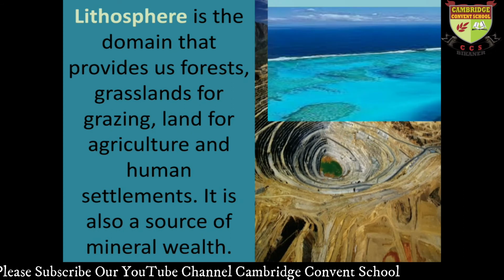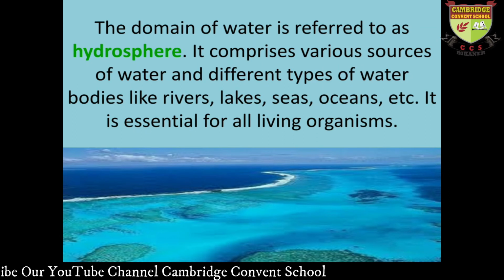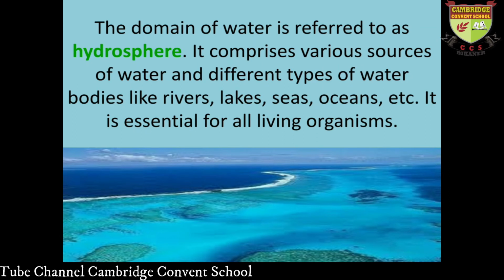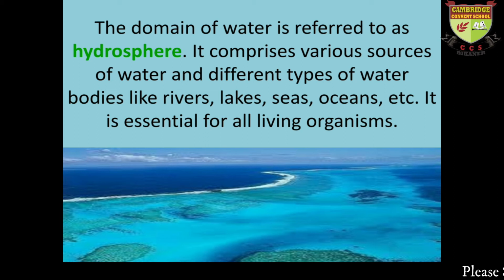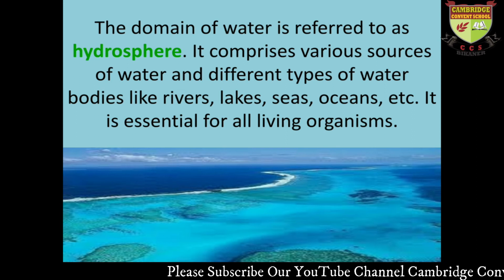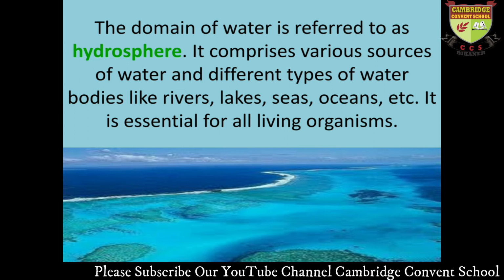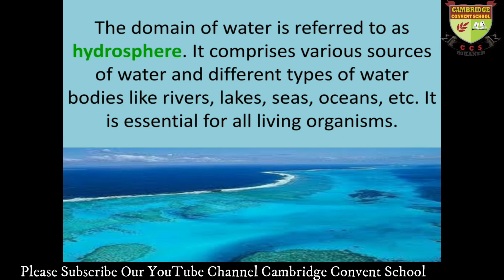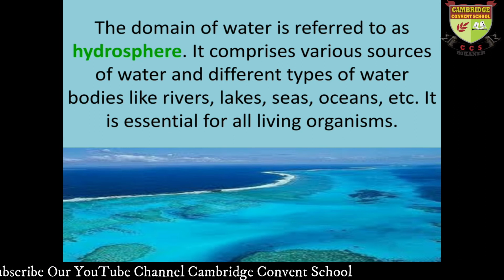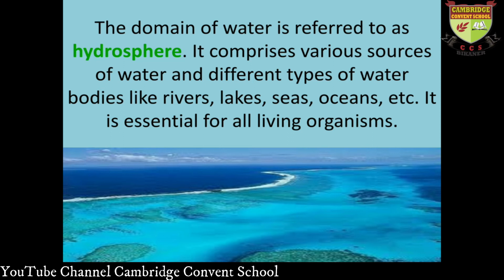Now, the second part of abiotic factors is the hydrosphere. What does hydrosphere mean? The water bodies. It can be in solid or liquid form, like ice or water. The domain of water is referred to as hydrosphere. It includes all the water bodies like groundwater, pond, river, etc. It comprises various sources of water and different types of water bodies like river, lake, seas, ocean, etc.